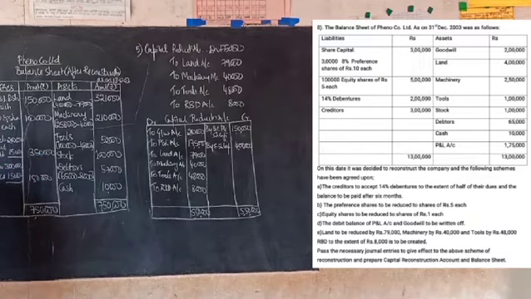Then we have here creditors. Earlier we had 3 lakh. Out of that, half of that has been settled by issuing the debentures. So remaining only 1,50,000. This will be paid after 6 months. Until it is paid, you have to show that as a liability. So now the balance sheet here will tally at 7,50,000.